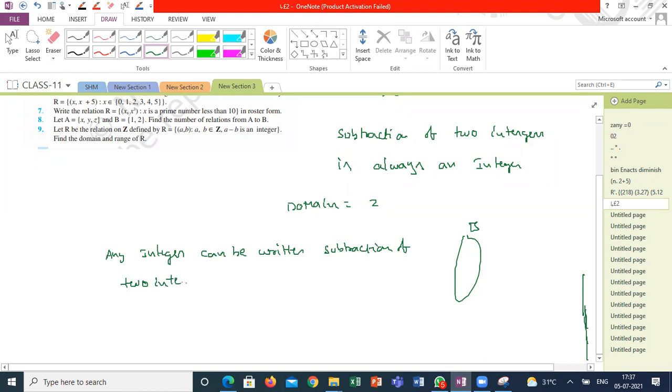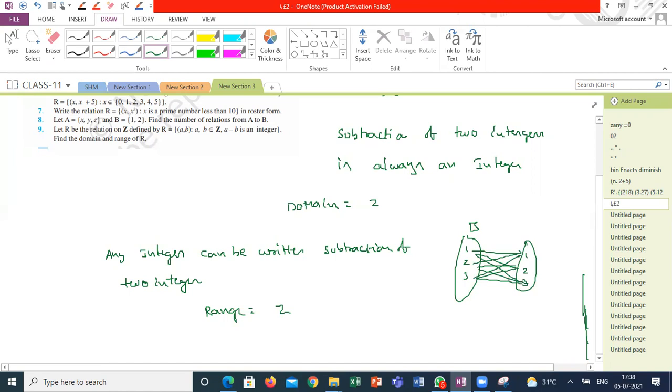Am I right or wrong? So my range is also integers. Suppose I am taking 1, 2, 3 here and also 1, 2, 3. 1 minus 1 mapping, 1 minus 2 mapping, 1 minus 3 mapping, same as 2, 1, 2, 2, 2, 3, and 3, 1, 2, 2. 2 minus 2 is 0. It's also an integer, am I right?